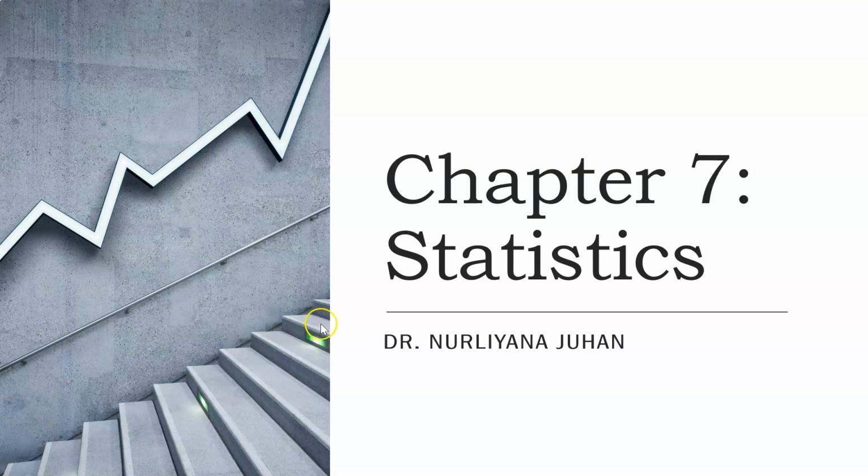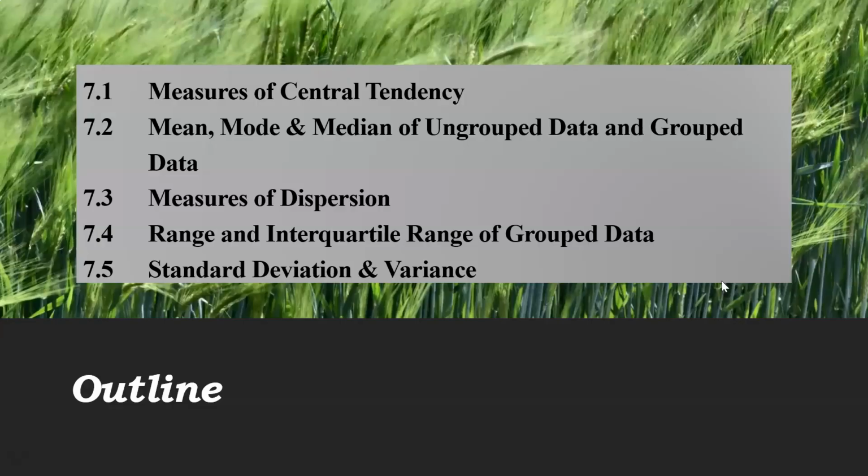Assalamualaikum and hi. For this week's lecture, we're going to learn about chapter 7, which is statistics. These are the outline or subtopics that we're going to cover in this chapter. The first one will be measures of central tendency. Second is mean, mode, and median of ungrouped data, and also for grouped data. Number 3, measures of dispersion. Number 4, range and interquartile range of grouped data. And last but not least is the standard deviation and variance. So we're going to see each of these subtopics.